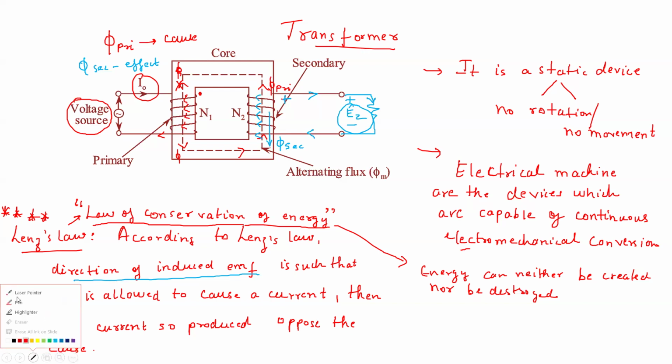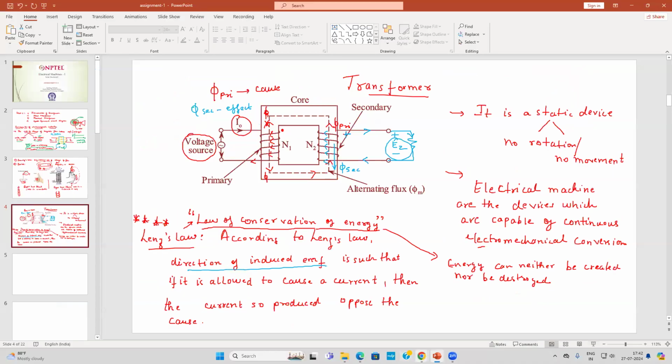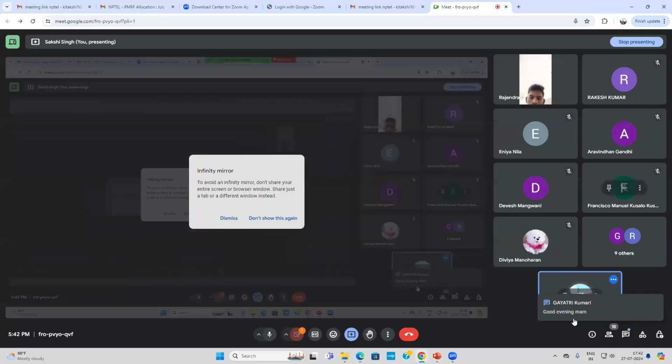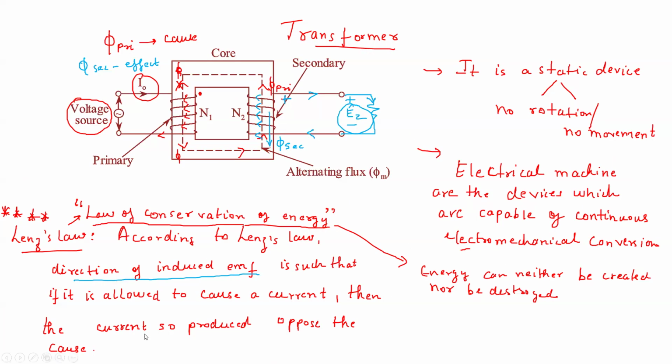Please let me know if there is any doubt in this slide. This slide is very, very important. If you would like, I can discuss it again. Someone is saying something. Okay, Gayatri, do you have any doubt? If you have any doubt, then I can discuss this slide again, because this slide is very important.